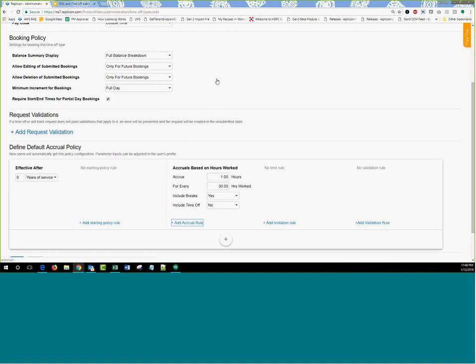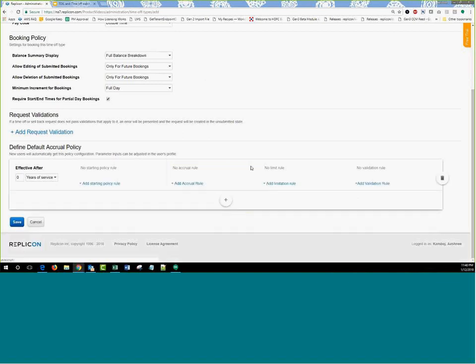So say it's a bi-weekly timesheet, and you've worked about 60 hours, then you'll accrue 2 hours for that time off type. So as and when you work 30 hours, you get 1 complete hour of time off type for yourself, and that's the accrual that you can set up.